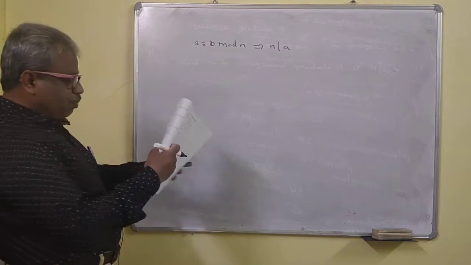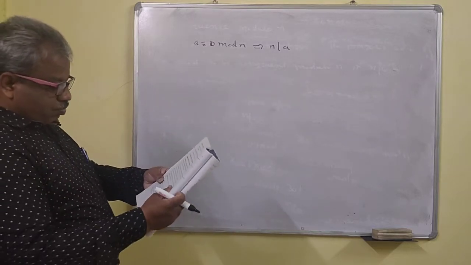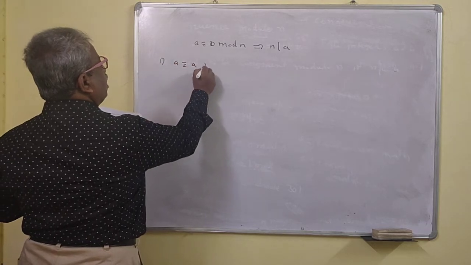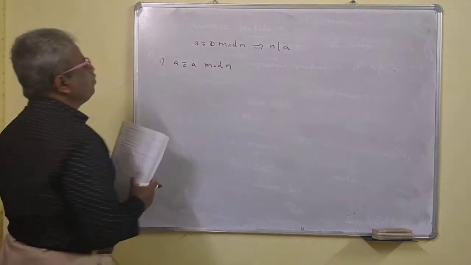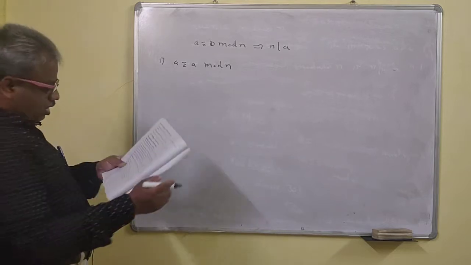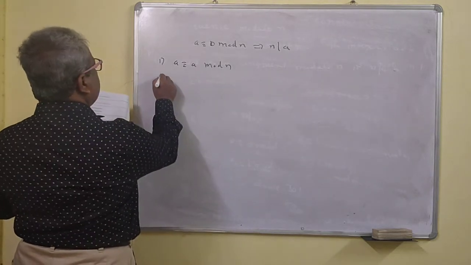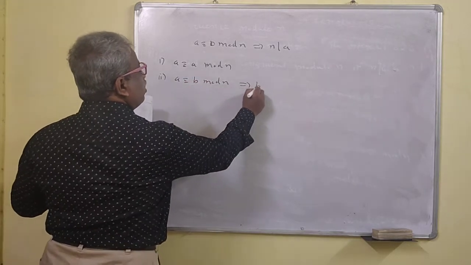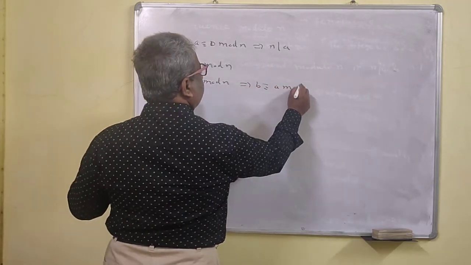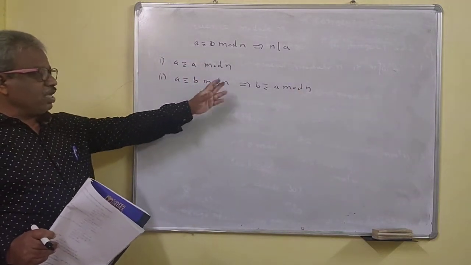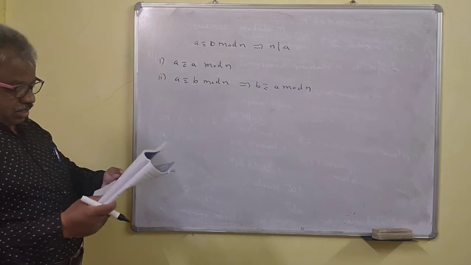Next, we'll see the properties of the modulo. One thing I have told you already: A is congruent to A mod N. Every number is congruent modulo N to itself. Second, this I have also discussed: if A is congruent to B modulo N, then B is congruent to A modulo N. This is also allowed.